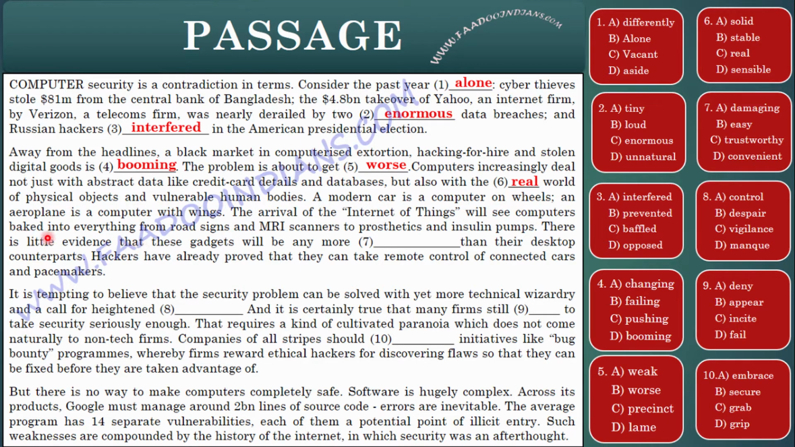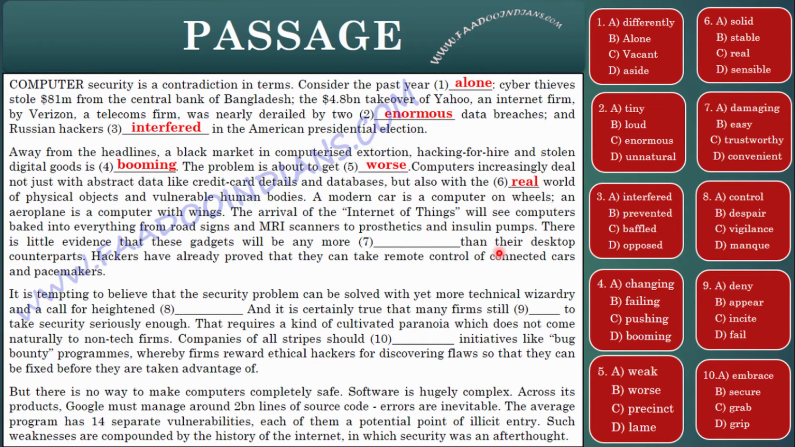computers baked into everything from road signs and MRI scanners to prosthetics. So what is prosthetics? It is the evaluation, fabrication, and custom fitting of artificial limbs, known as prosthesis, or in simple terms, you can say artificial body parts, and insulin pumps. There is little evidence that these gadgets will be any more dash than their desktop counterparts. So what does this line mean?